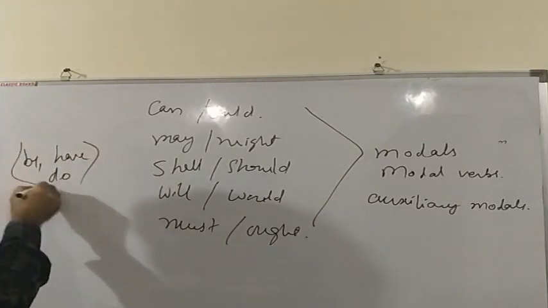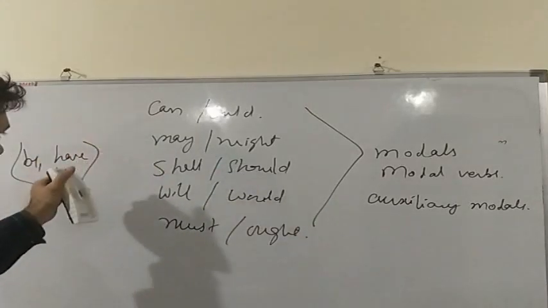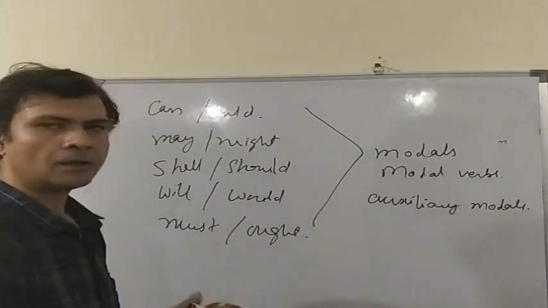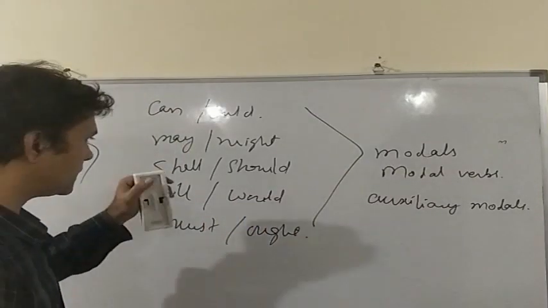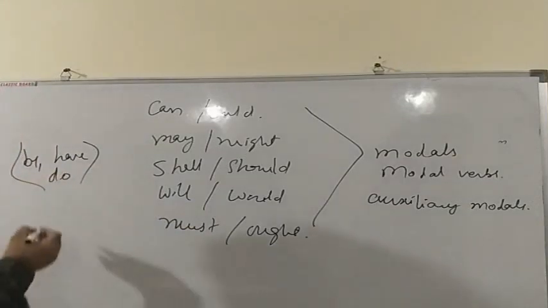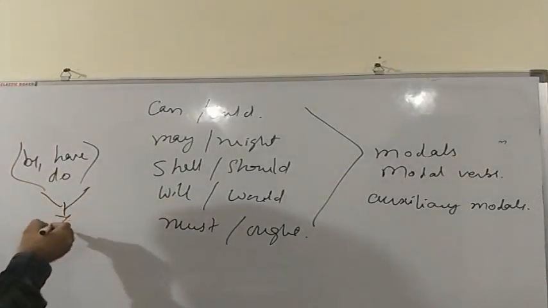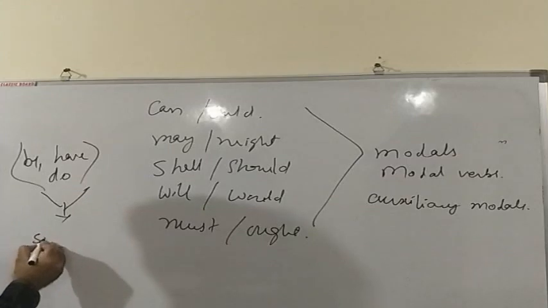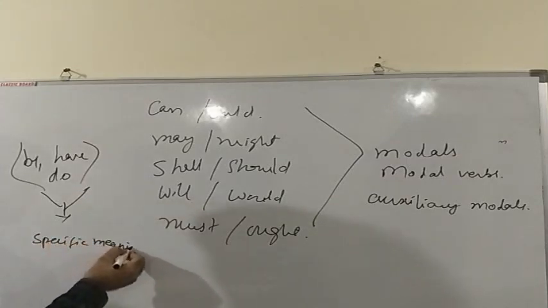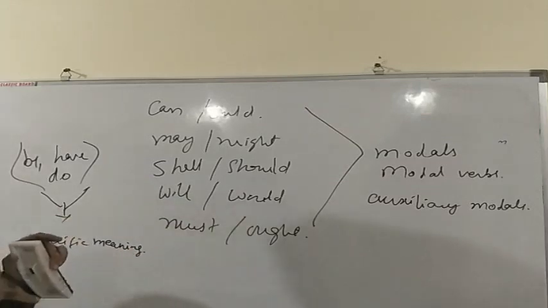The difference is very little. Both of these sets of words are used in making sentences, negative sentences, interrogative sentences, and sentences in passive voice. But there is a little difference. These three helping verbs do not have any specific meaning. They do not express any specific meaning.